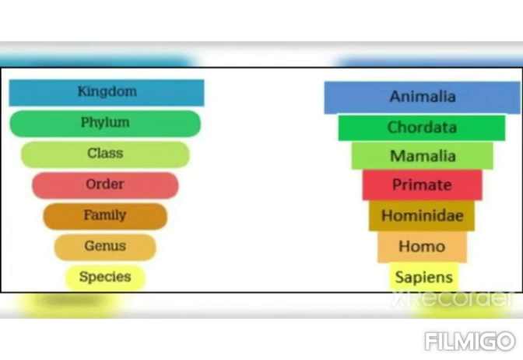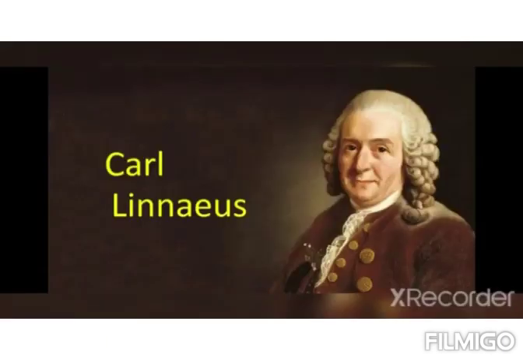The hierarchy of classification of human given in your textbook is as follows. The kingdom of human is Animalia, phylum is Chordata, class is Mammalia, order is Primate, family is Hominidae, genus is Homo, and species is Sapiens. This is binomial nomenclature by Carl Linnaeus.